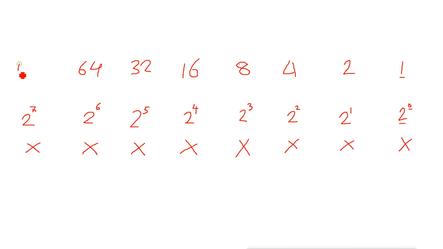Then 128, and so on. After 128, we go to 2 raised to 8, that will become 256. Then 2 raised to 9 becomes 512. Then 2 raised to 10 becomes 1024. It goes on like this. So by the position of the bit, their decimal values are different.